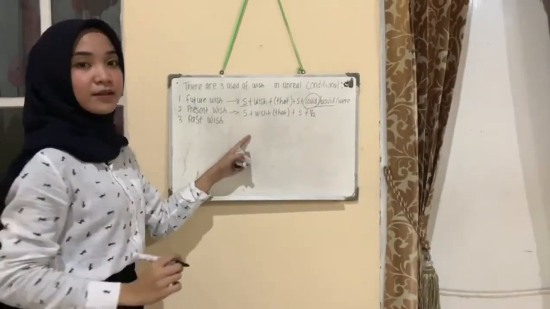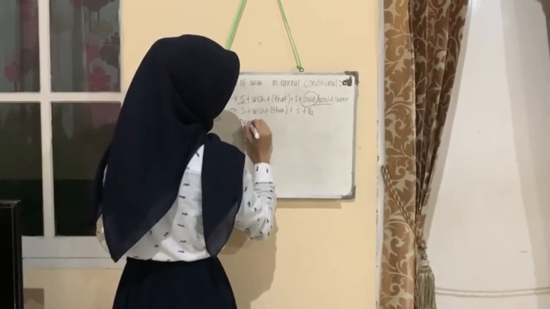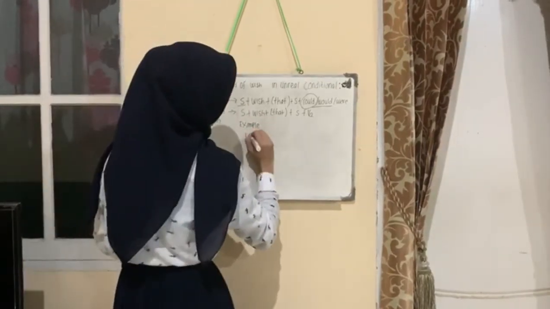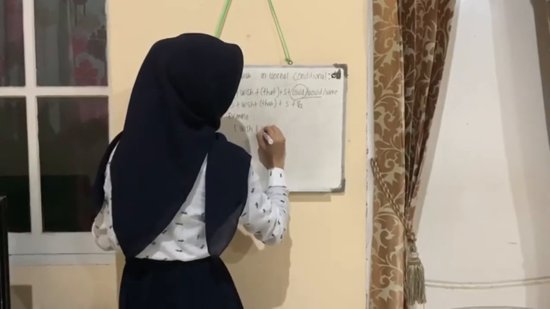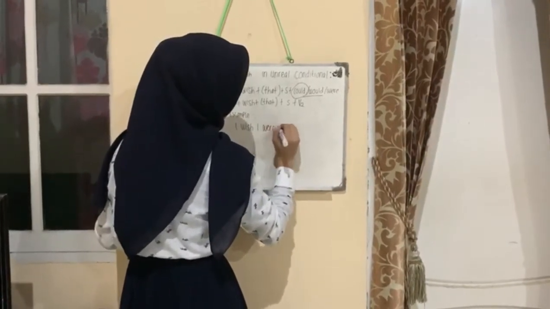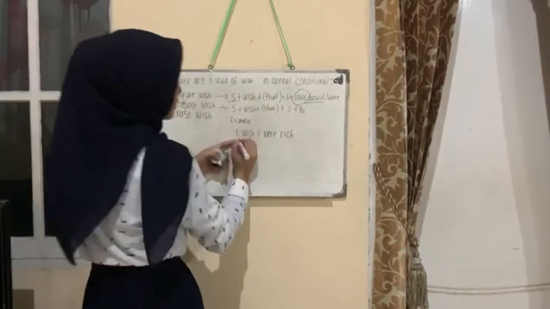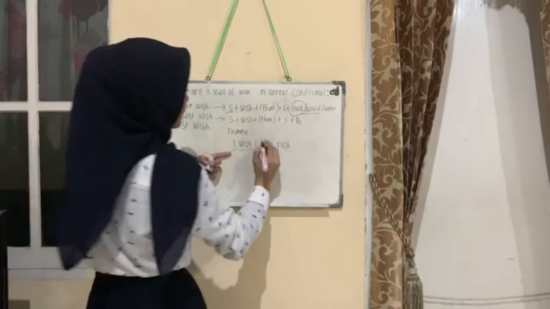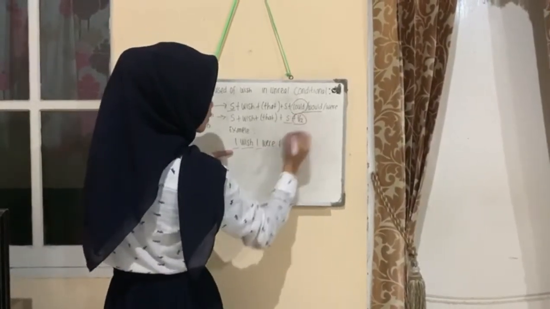For example, I wish I were rich. This is the subject plus wish plus subject and verb 2.